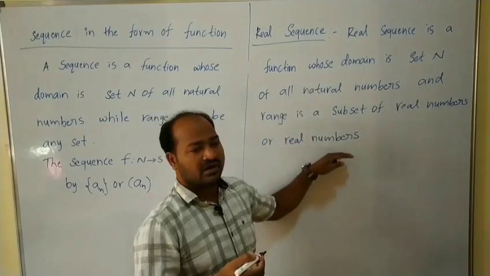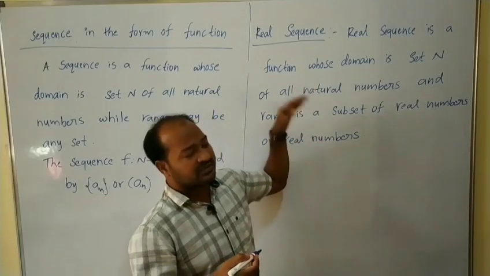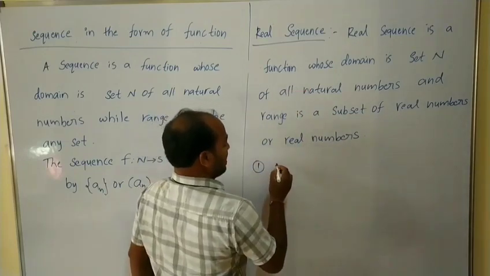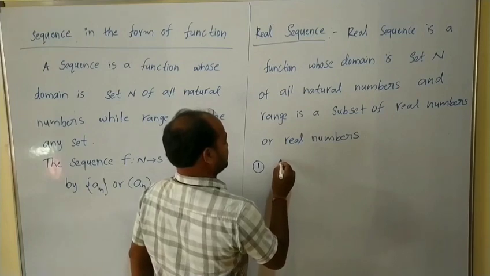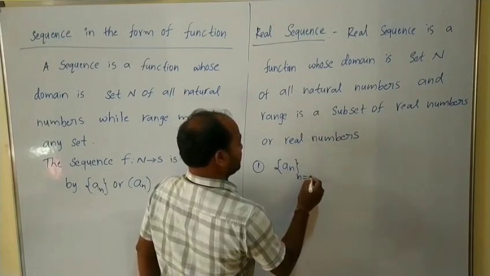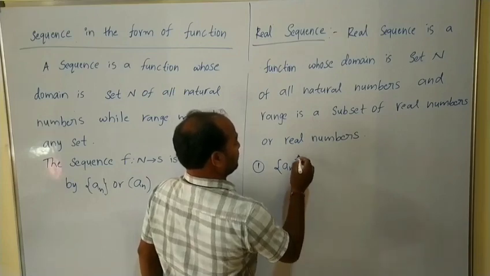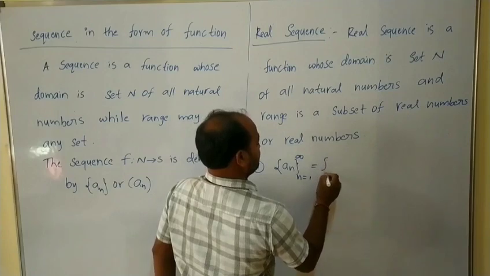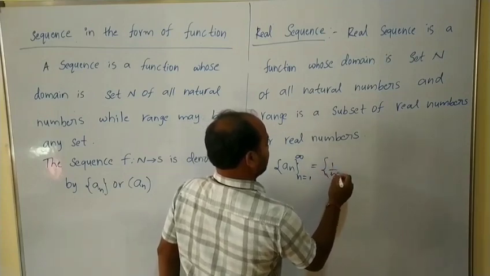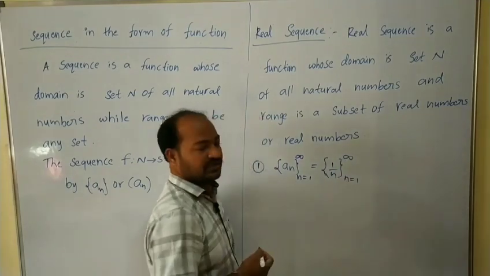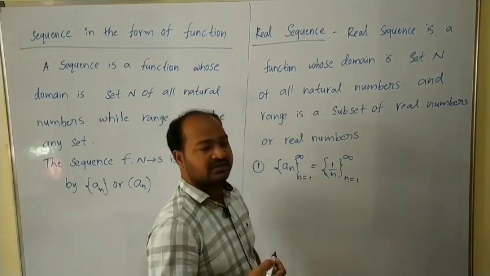Now I will give you some examples of real sequences. For example, suppose you have a sequence like this: an, from n equals 1 to infinity, which is equal to 1 by n, from n equals 1 to infinity. First let us write all the terms in the sequence.